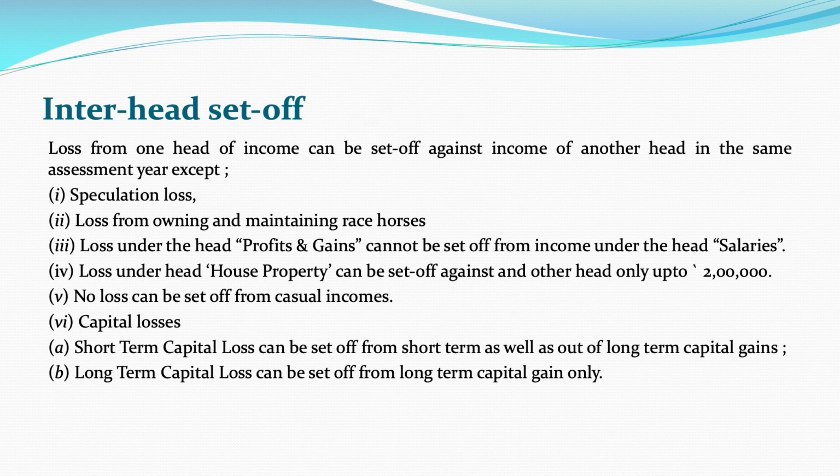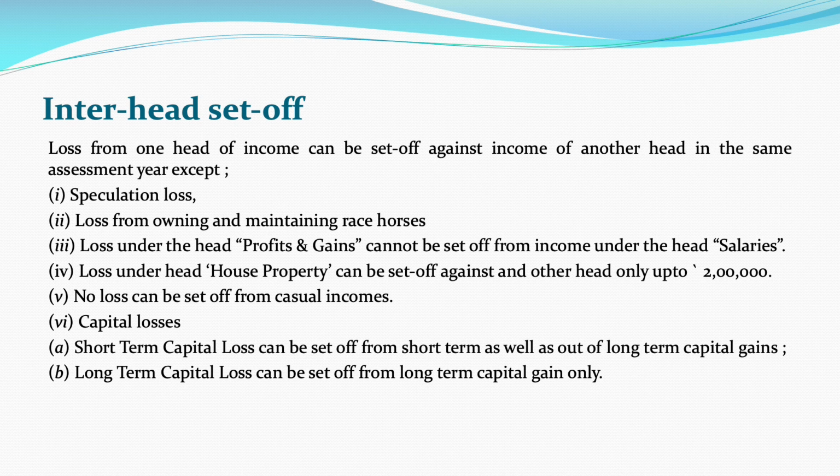Inter-head set off of losses means that the loss of one head of income can be set off against the income from another head in the same assessment year, except in the case of speculation losses, loss from owning and maintaining race horses, and loss under the head profits and gains, which cannot be set off from income under the head salaries.